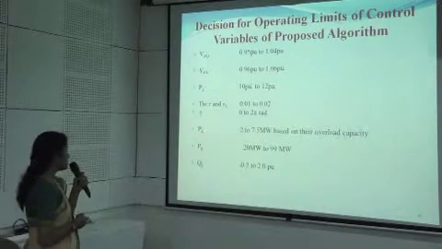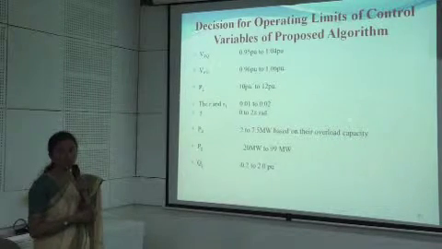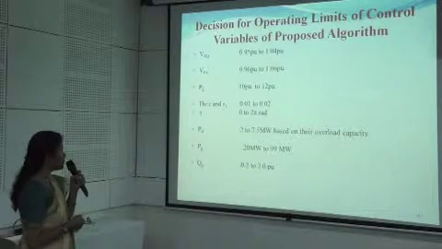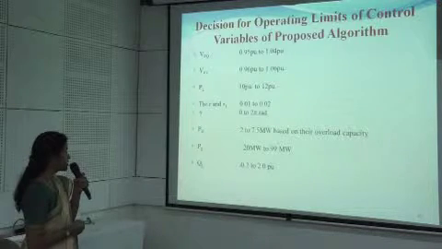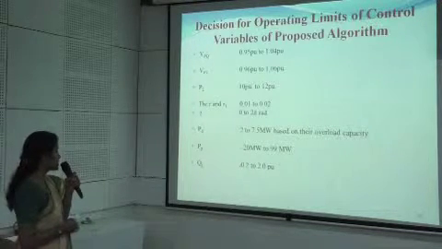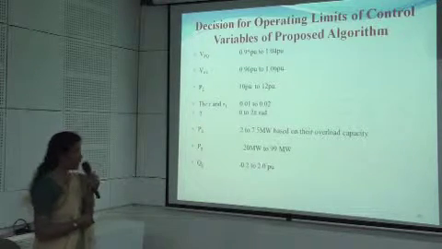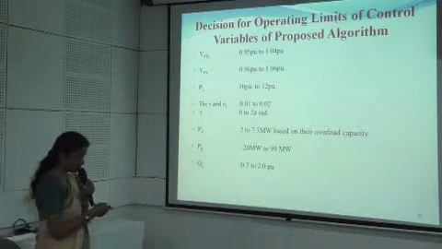The total load, we say here I will be randomly changing the load on any of the load buses, so that load is supposed to vary between 2 to 7.5 megawatt based on the overload capacity. Then the real power generation at the generation bus is supposed to lie between 20 megawatt to 99 megawatt, and the reactive power generated is supposed to lie between 0.2 to 2 per unit.